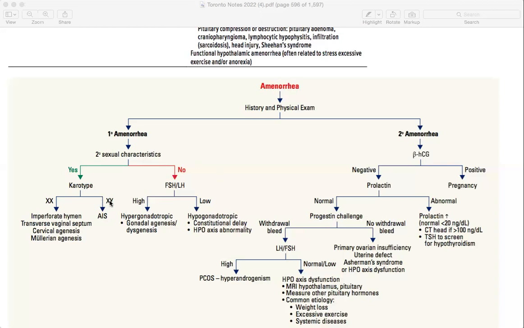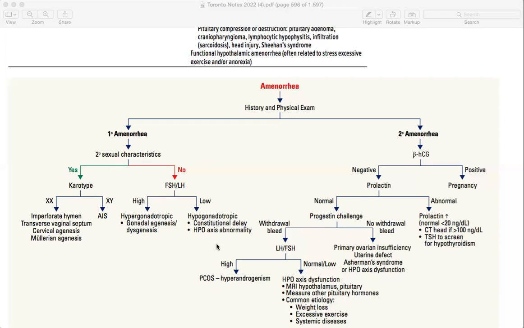So then comes XY. Let's suppose we do the karyotyping and we get XY. XY is basically androgen insensitivity syndrome, right? So maybe the androgens are not working properly. And then if there are no secondary sexual characteristics, then check FSH and LH. If FSH is high, then we go for hypergonadotropic. If low, it is hypogonadotropic. Hypergonadotropic might be caused by gonadal agenesis, like the gonads are not working. So that's why hypergonadotropic, like GnRH is very high, but the gonad is not working properly.